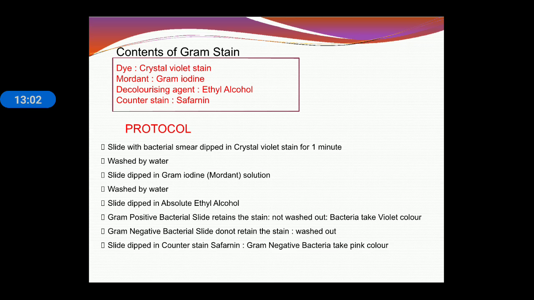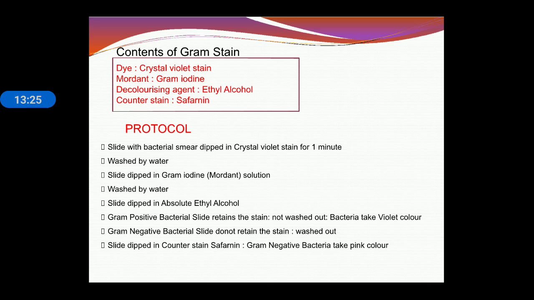So what are the steps of this staining procedure? The protocol is as follows. First, the bacterial cell is dipped in crystal violet stain for 1 minute, and then washed with simple water. Then the slide is dipped in gram iodine solution and again washed with water.